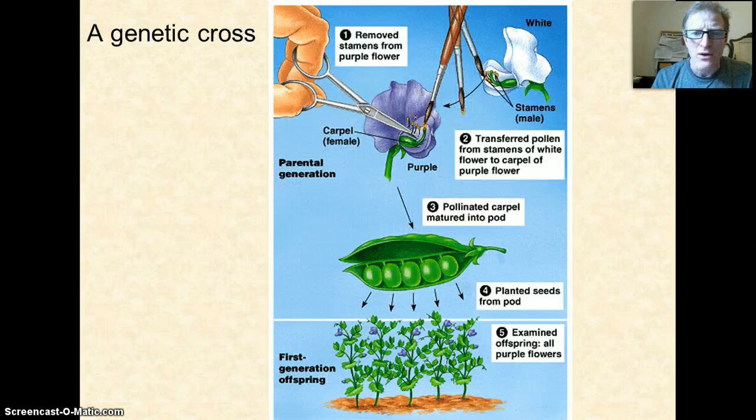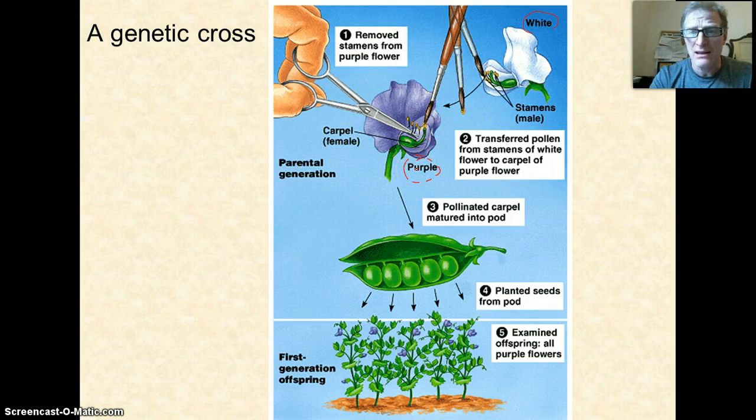So what he did, he was first off not just a monk, he was a highly educated person. He knew a lot about math, he knew a lot about statistics, and he knew a lot about plant biology. And he knew that plants had male and female parts, and that they typically, in the case of the pea plant, self-pollinated. So what he did is he said, what happens if I take two different varieties like white flowered pea plants and purple flowered pea plants and cross them together?